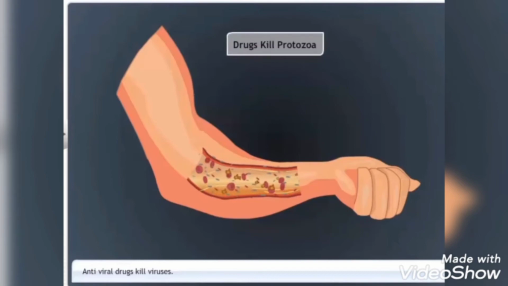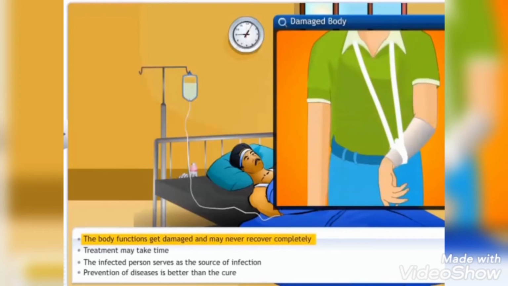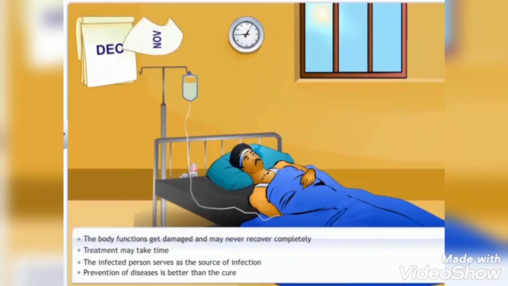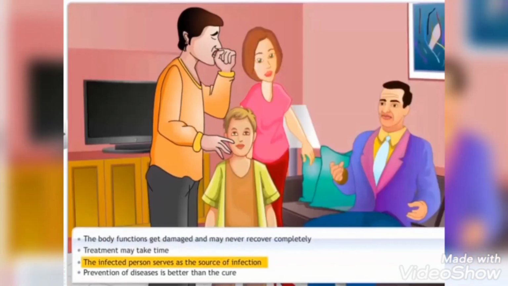There are some problems faced during treatment of infectious diseases. The first is that once someone has a disease, their body parts are damaged and may never recover completely. Secondly, the treatment may take time to take effect. Finally, the infected person serves as the source from which the infection may spread to other people. This is why prevention of the disease is better than cure.